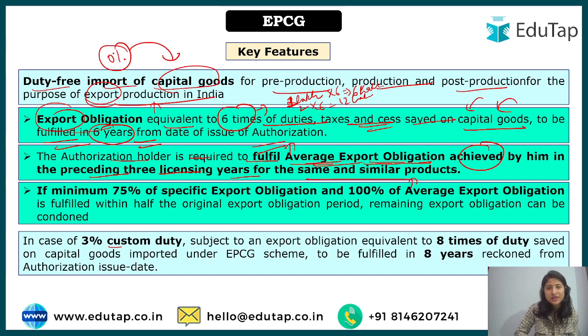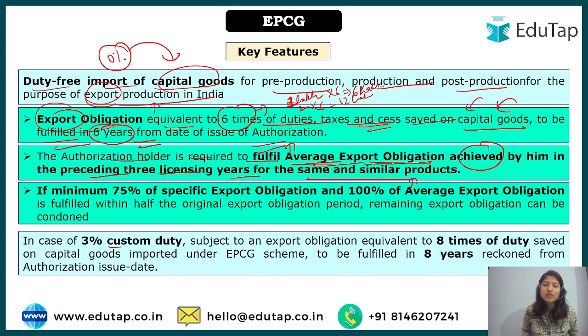Means that everything is going on smoothly, because we have said that overall in 6 years you have to provide 6 times. Now someone can do that for 4 years, not putting in much effort, and then only 2 years are left, so they try to reach this target, right?